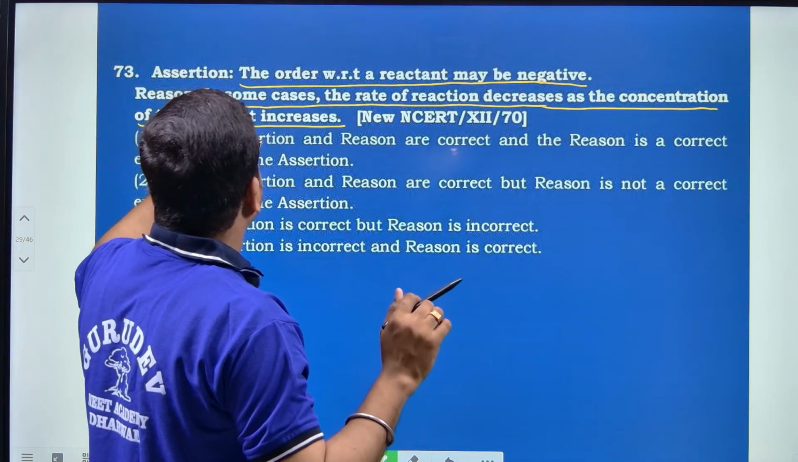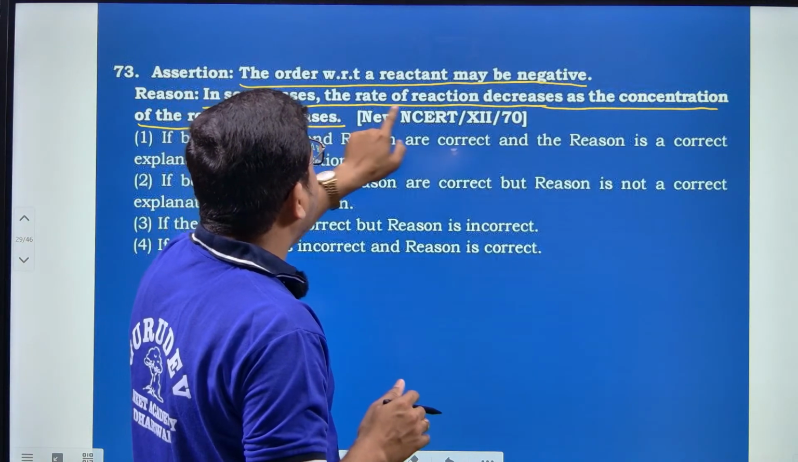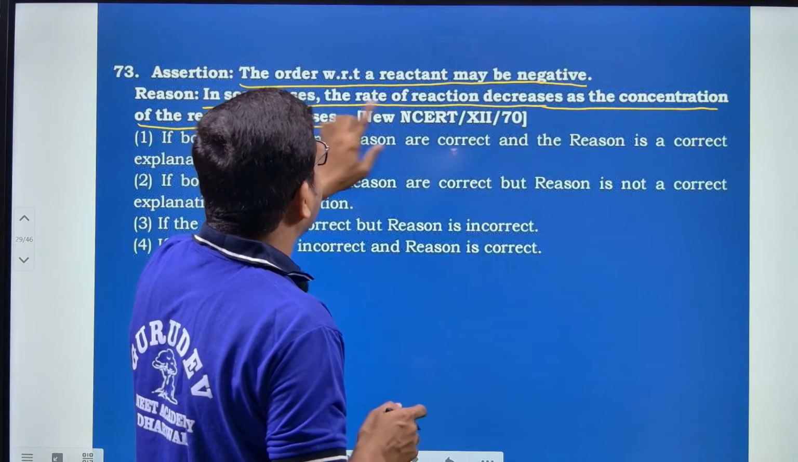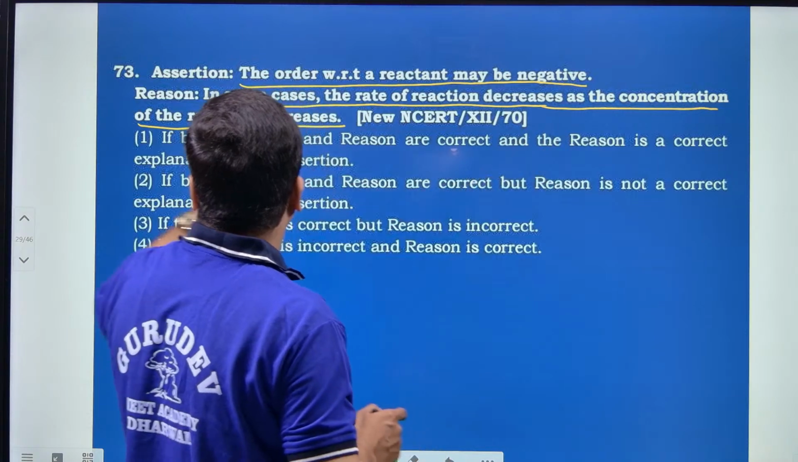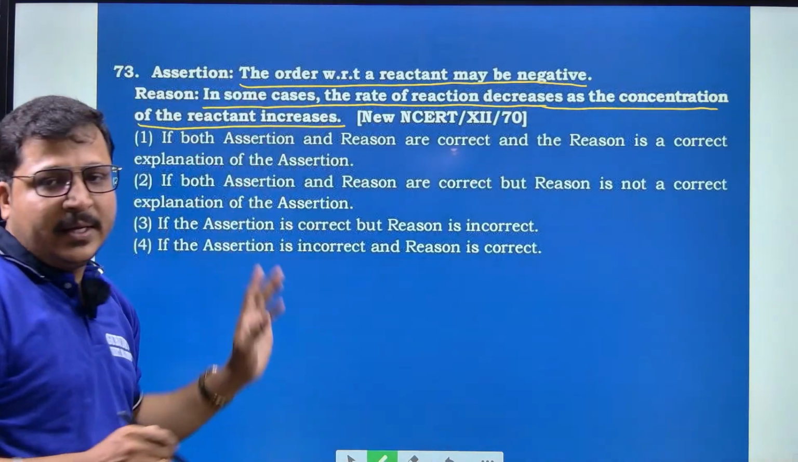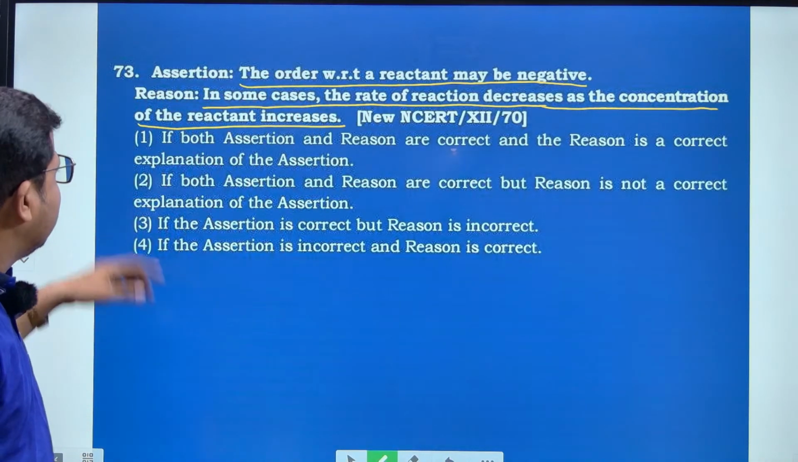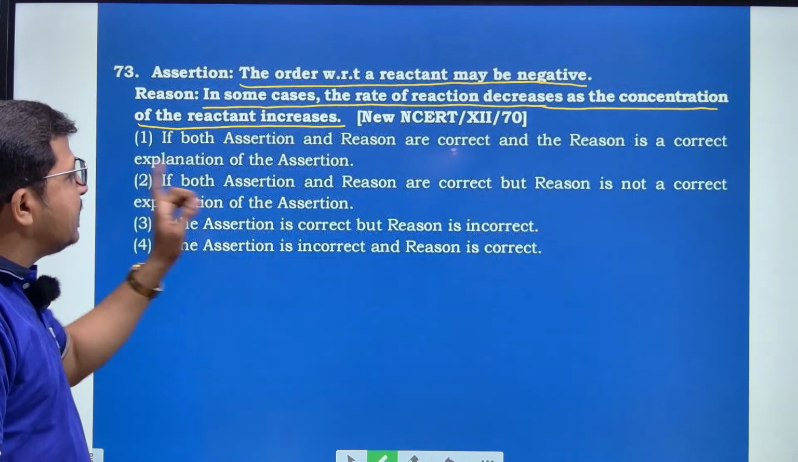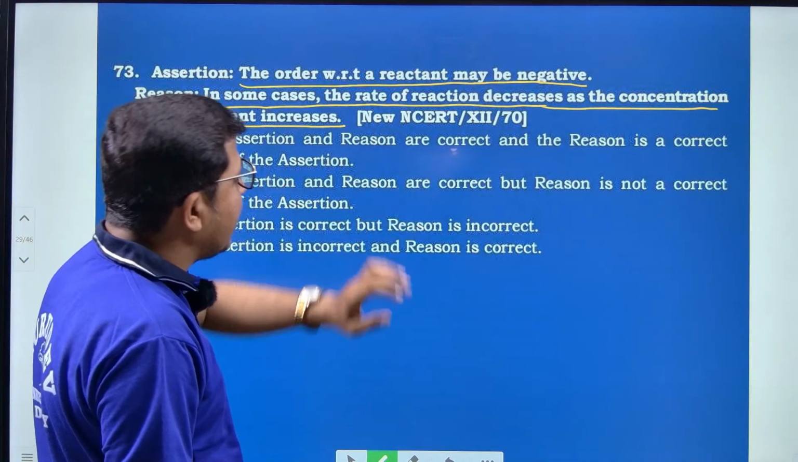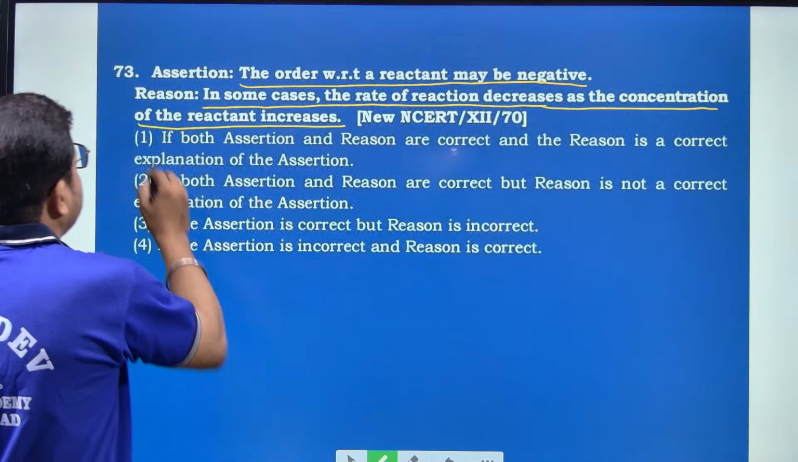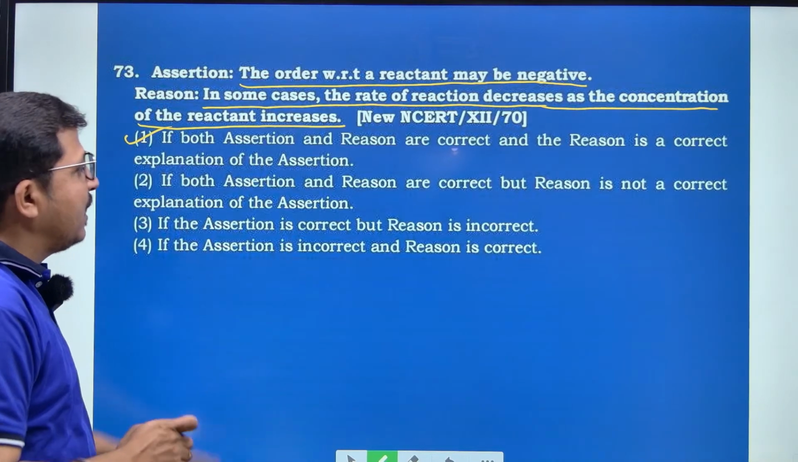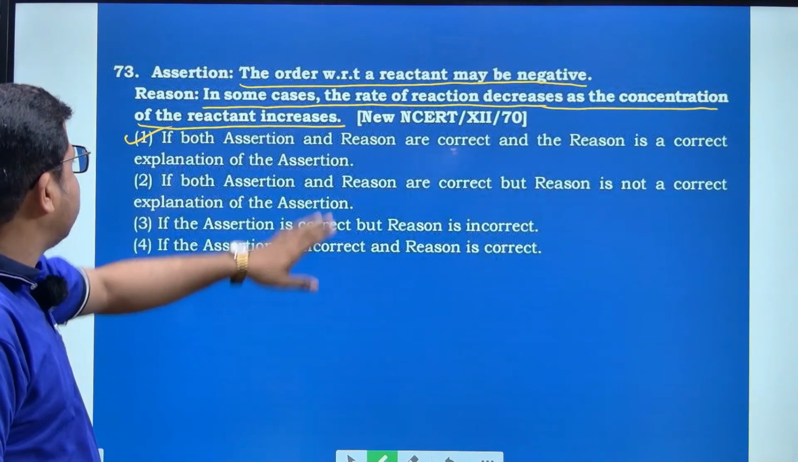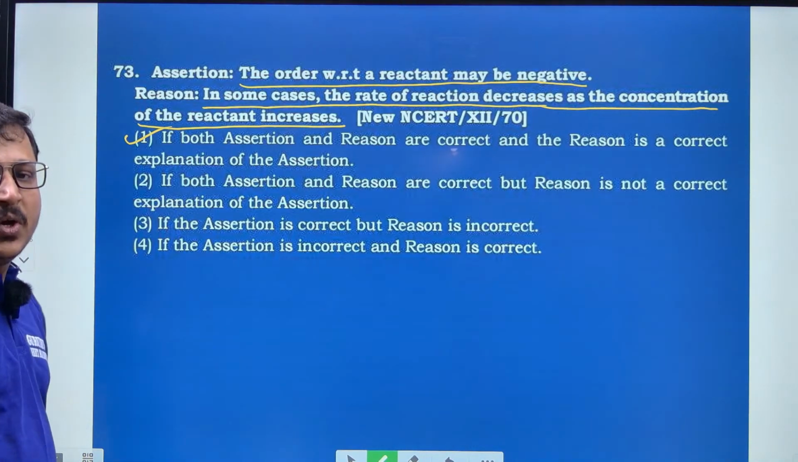And then in some cases, the rate of reaction decreases as the concentration of the reactant increases. Here, both the assertion and reason are correct, and R is the correct explanation of the assertion. Hence it follows option number 1.